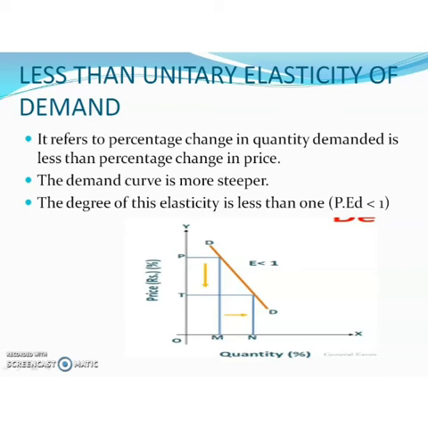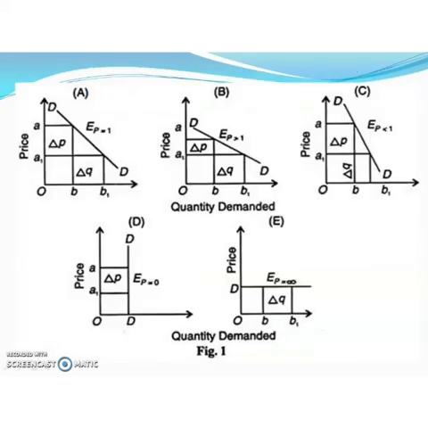Okay. So students, can you identify the elasticity of demand from the following diagram? First one, diagram A represents which type of elasticity? Look at the screen. Here, the percentage change in price is equal to the percentage change in quantity demanded. So, PED is equal to 1. So, it is a unitary elastic demand.